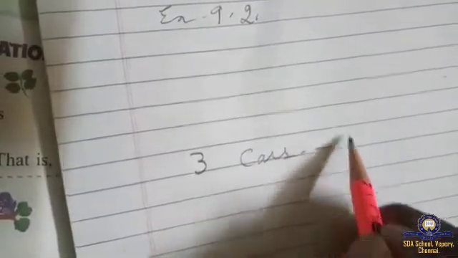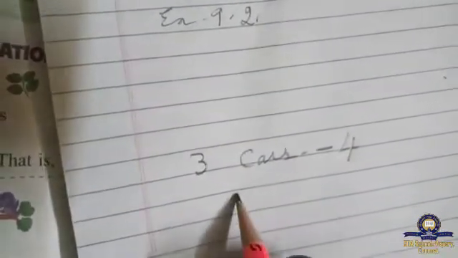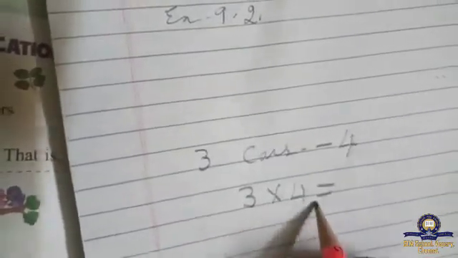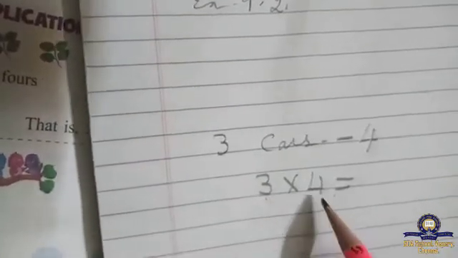Yes. Take out your rough note. In this rough note, 3 cars. Car has how many wheels? 4 wheels. That means 3 into 4, 3 fours are. You have to tell and see the 4 table or the 3 table. You can use the 3 table or the 4 table. Shall we tell the 4 table or the 3 table?